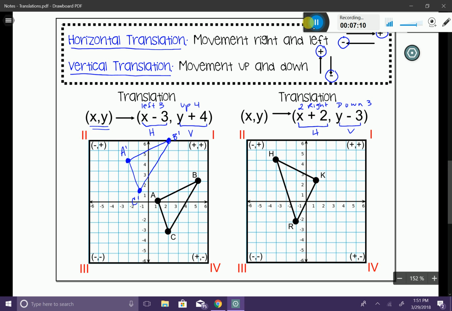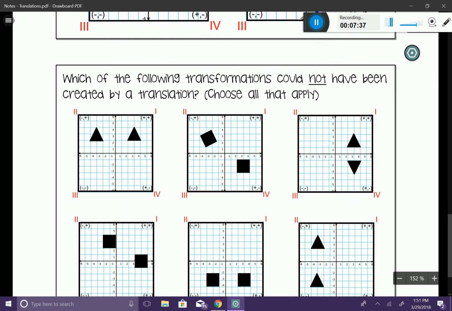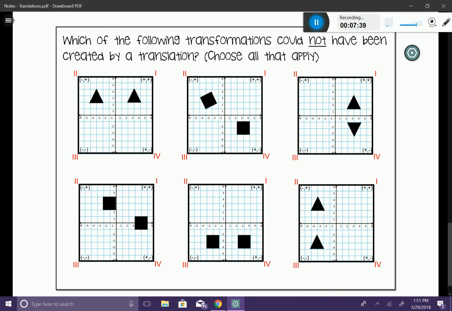So let's start with my H. 2 to the right, and then down 3. I'm going to label him H prime. My K, 2 to the right, down 3. That's going to be my K prime. And then my R, 2 to the right and down 3. That's going to be my R prime. And I'm going to go ahead and connect my coordinates as straight as I can. And I am done.